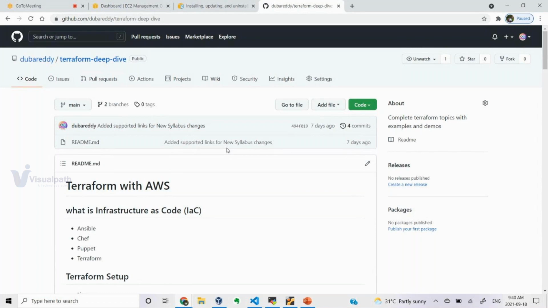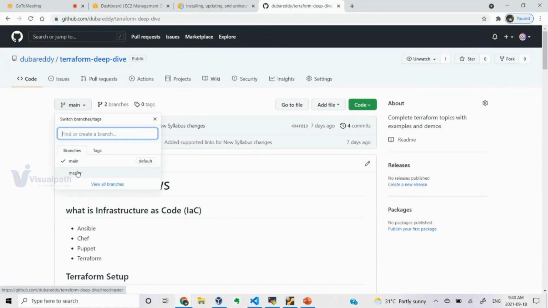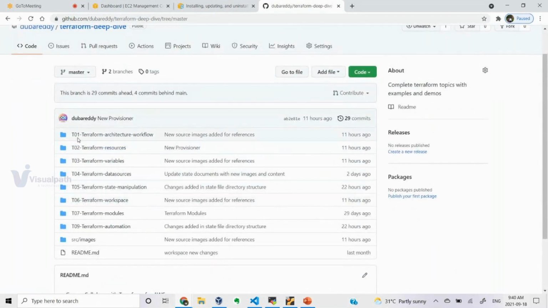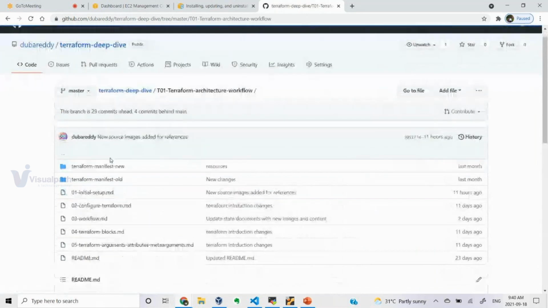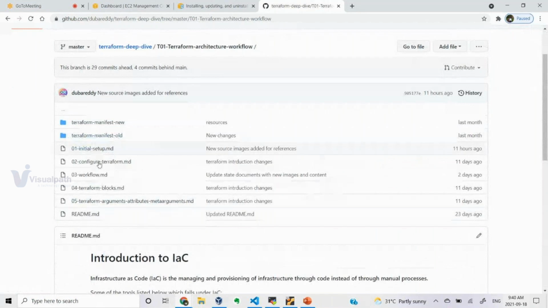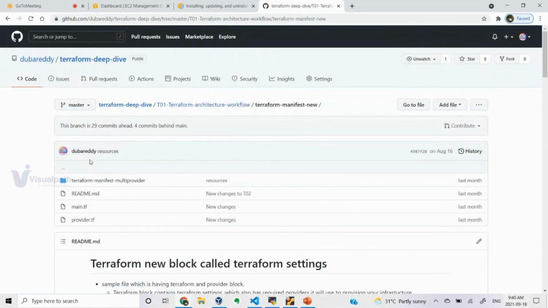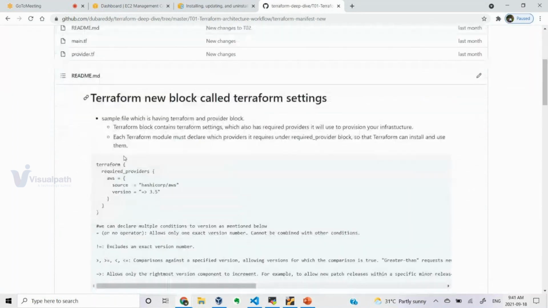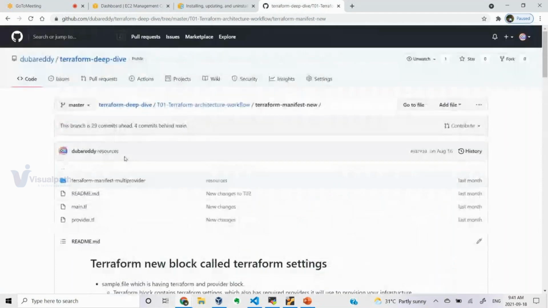So this particular repository is what we will be using for this entire course. Your syllabus will be on the main branch and your actual content will be on the master branch. If you go to the master branch, for each and every topic I have a directory, and we have given some explanation about that particular topic, and I have given some examples as well of how to execute your Terraform files in the old configuration file style, and the new changes as well. So everything we'll be discussing with examples one by one in an ordered way.